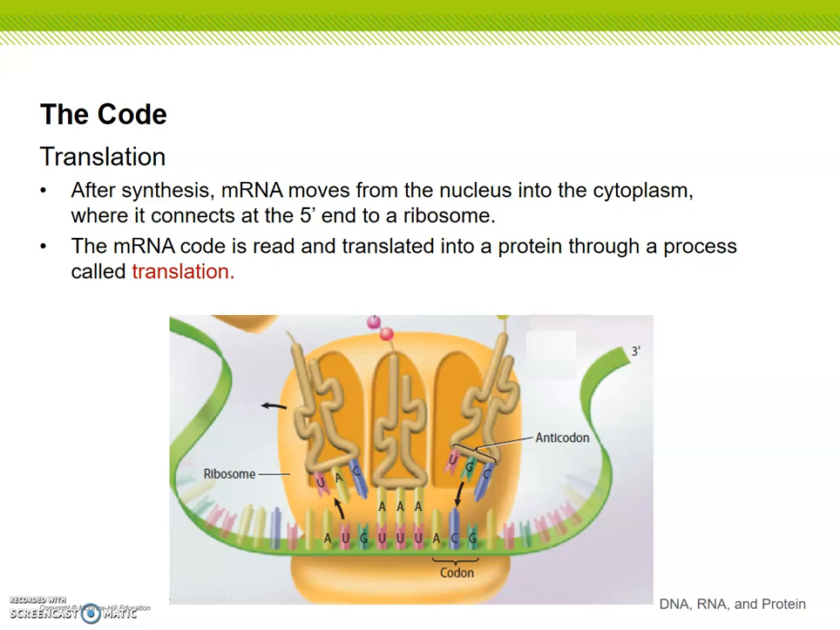Okay, so we've had transcription. We get our new strands of mRNA from our DNA. Well, next we have what's called translation. After the synthesis of mRNA, the mRNA moves from the nucleus into the cytoplasm, where it connects at the 5' end to a ribosome. The mRNA code is read and then translated into a protein through a process called translation.